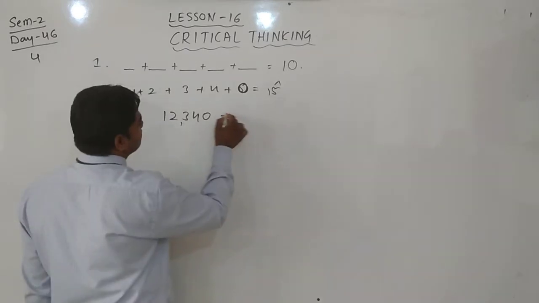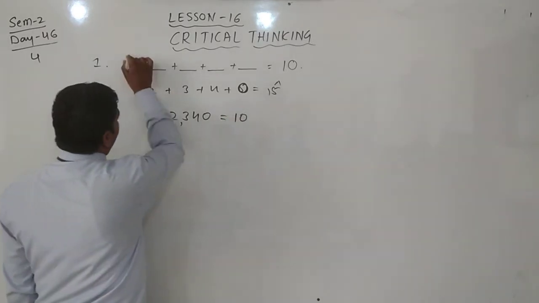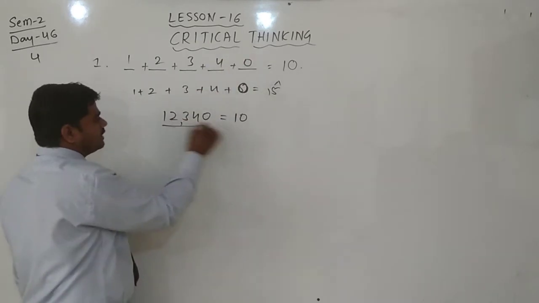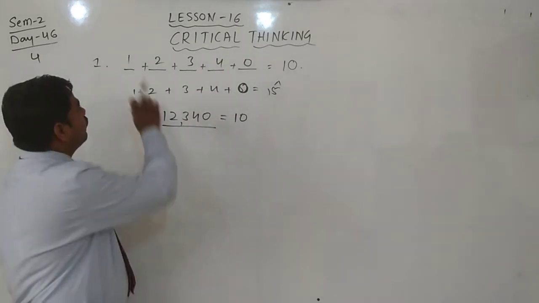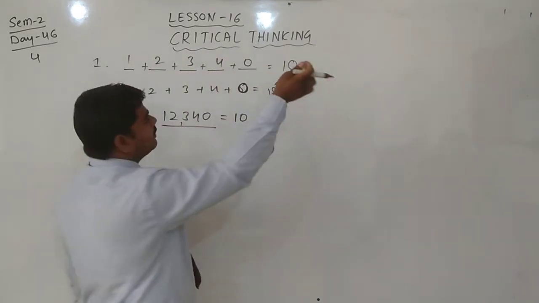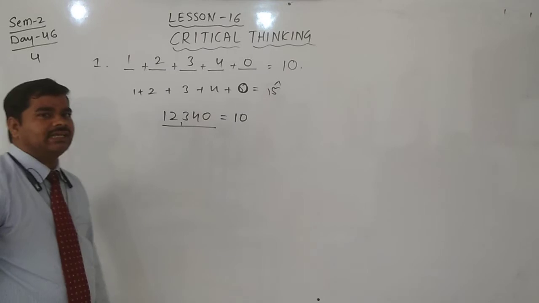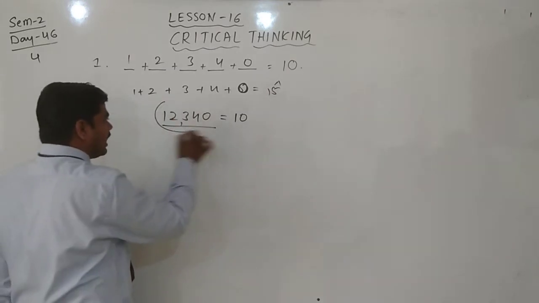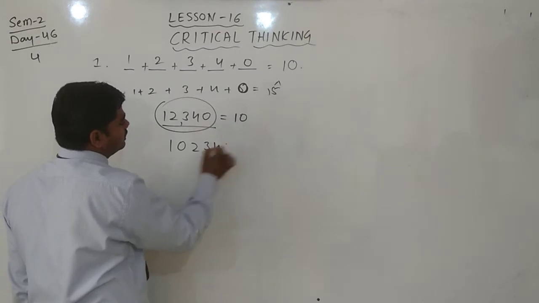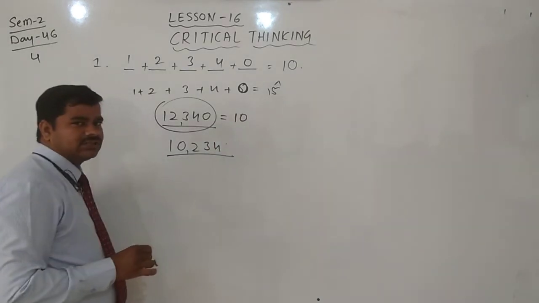We can write the sum of 1, 2, 3, 4, 0. This is the number. The sum is equal to 10 now. 1 plus 2 is 3, 3 plus 3 is 6, 6 plus 4 is 10, 10 plus 0 is 10. This one we can also write as 1, 0, 3, 0, 0, which is also a number, 10,300.